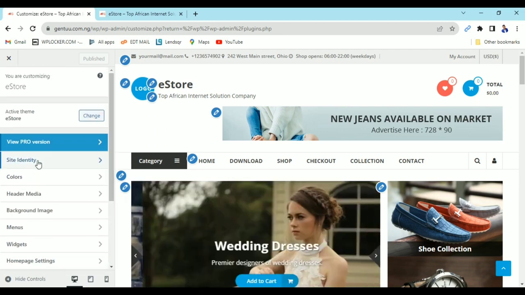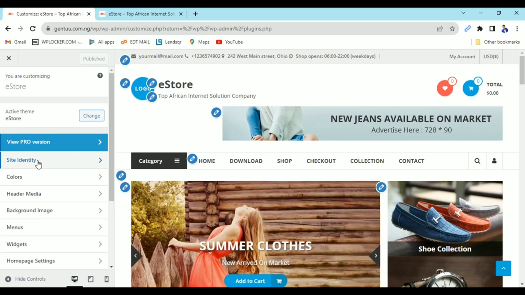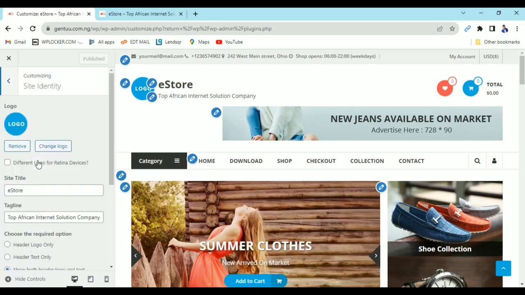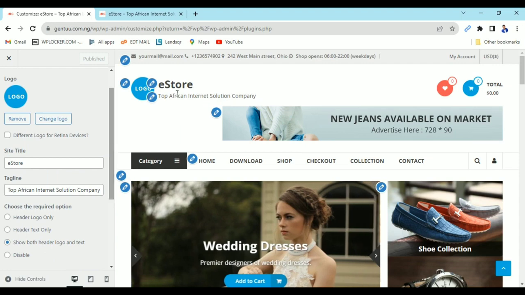Now this heading is where you can change the logo and the title. Let me just show you. This is the logo. Look at it here. You change the logo from this place. The title of this website, that is this eStore, I change it from this place.